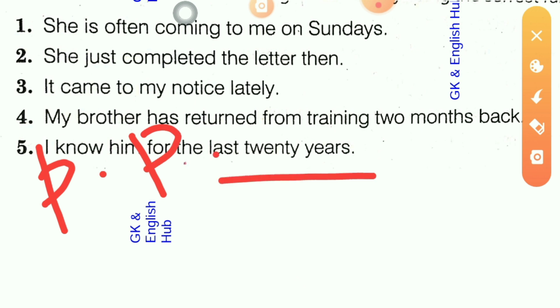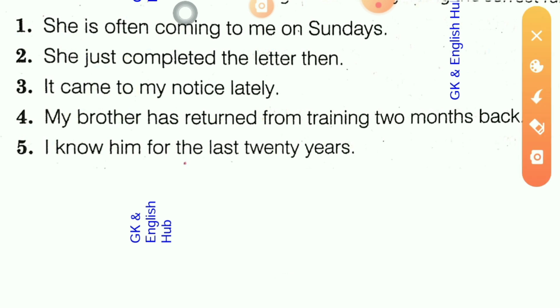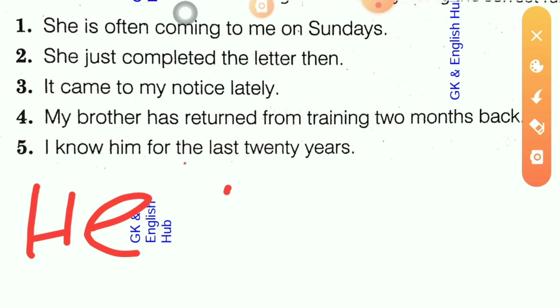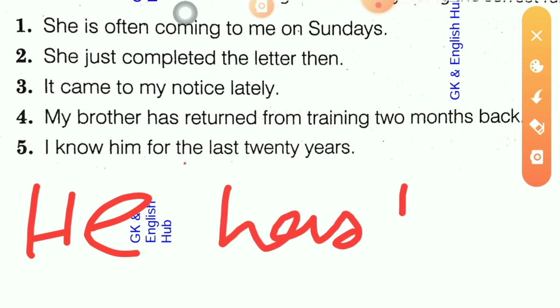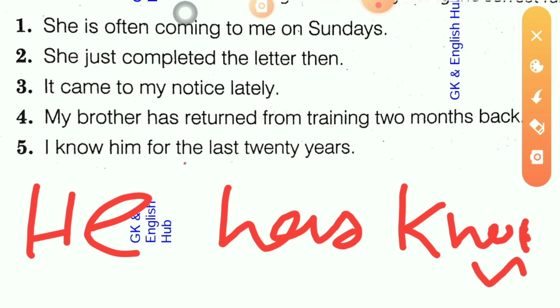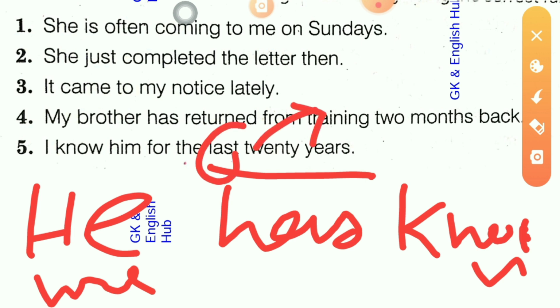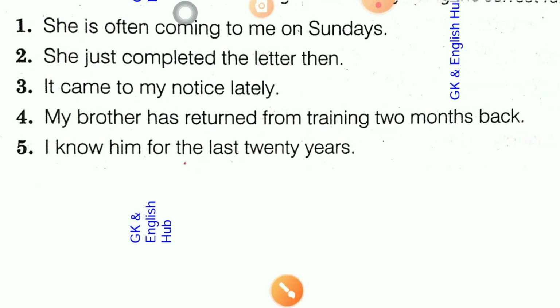And then the form of this sentence will be, not I, then it will be reverse: He has known me for 20 years. In place of last, it will be for 20 years, as since and for these words denote the present perfect form of a verb.